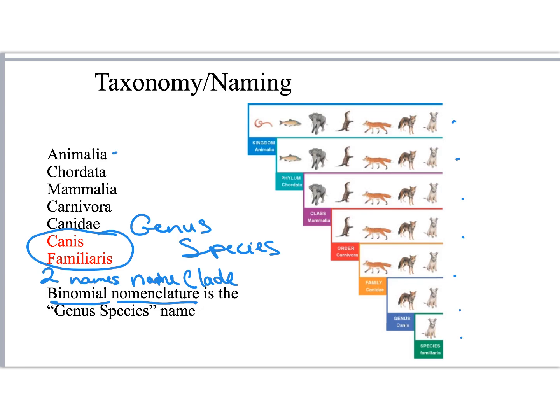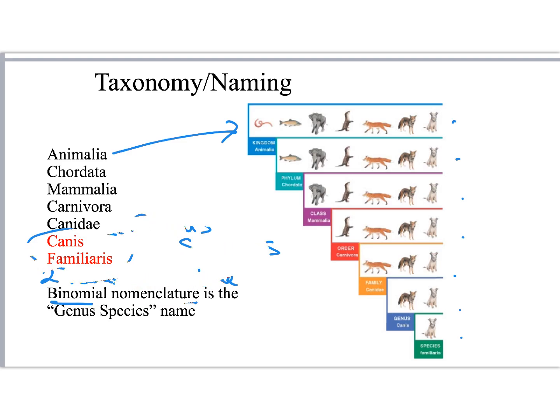So up here we have Animalia, right? Let me actually make some space. Guess I need a bigger eraser. Okay, there we go. All right, Kingdom Animalia. This is the most inclusive one for everything that's an animal. So everything from worms to fish to dogs to elephants, everybody gets thrown in there, including humans.